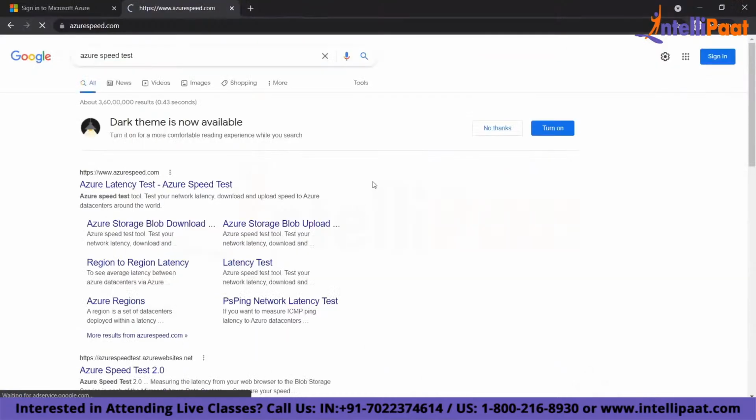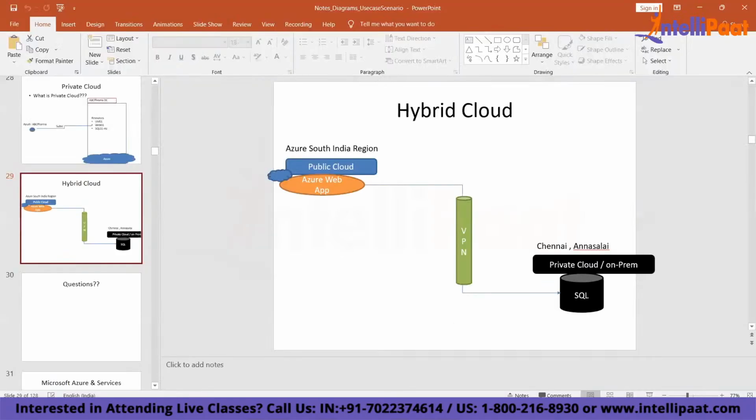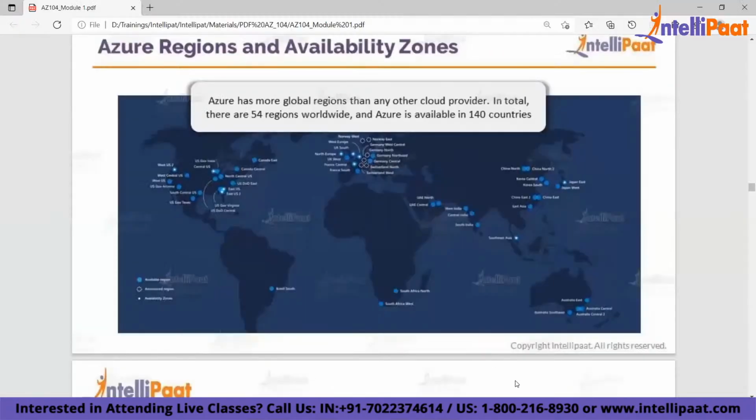So you're talking about latency. Let's say the user is in India, but the website is running from the USA. The user tries to connect to the website in the US.